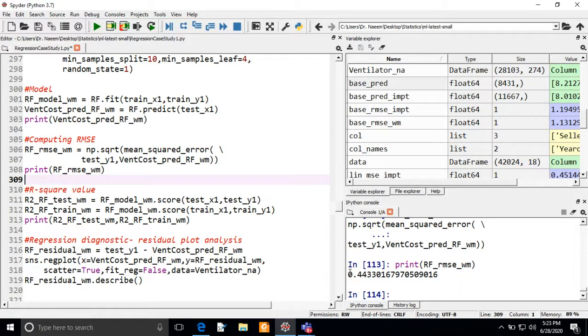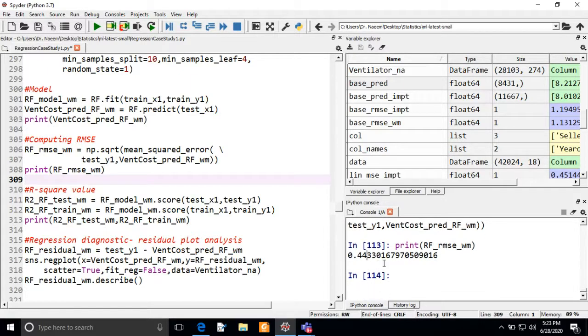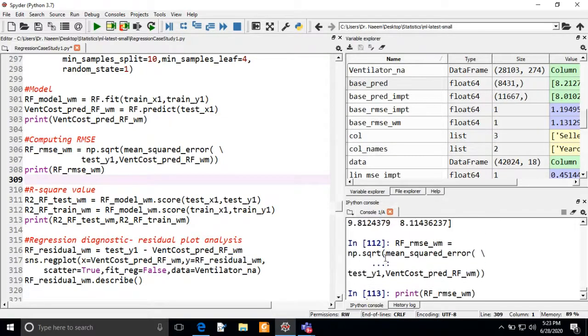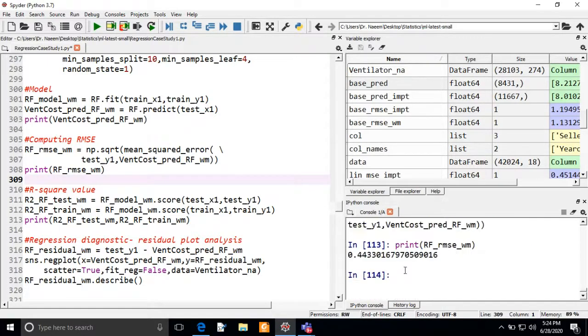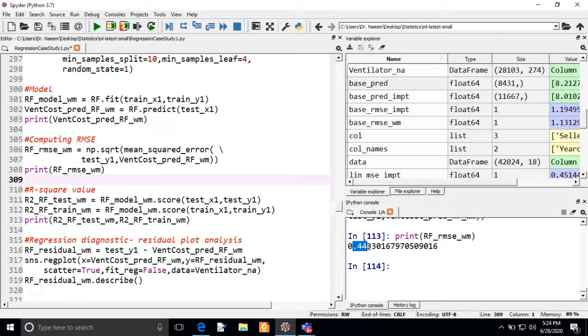We are getting 0.44, which is about half of the root mean square error of the base model. You can see here the root mean square error of the base model is 1.13, and for our random forest model we have 0.44, which is more than half, meaning about 60% less than that. It means the model is working well, and that is what we want. This is a good indicator that our random forest is performing well.